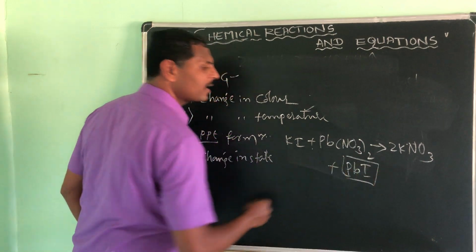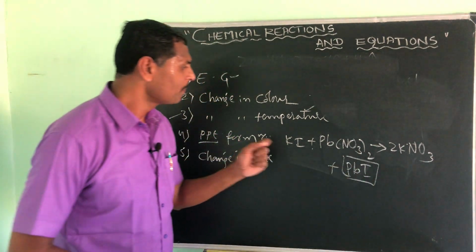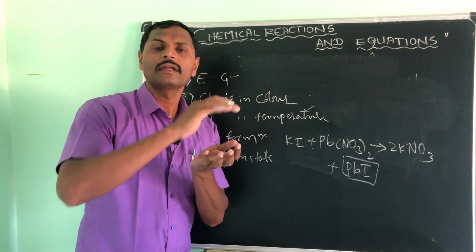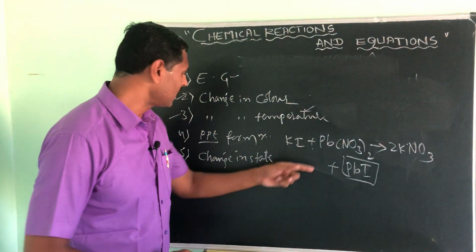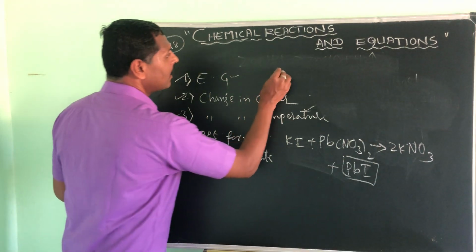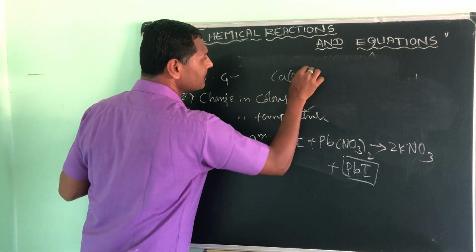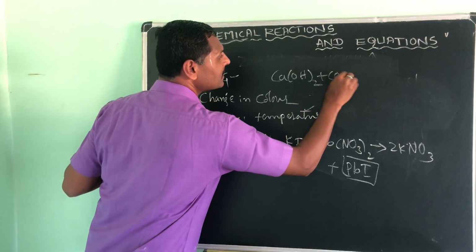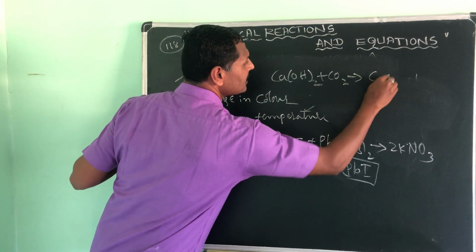The lead iodide, which is an insoluble yellow color solid, remains in the solution. Like this, it forms the precipitate. You can even take calcium hydroxide and pass carbon dioxide in it, it forms calcium carbonate.